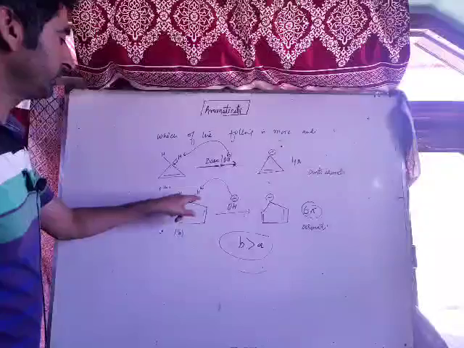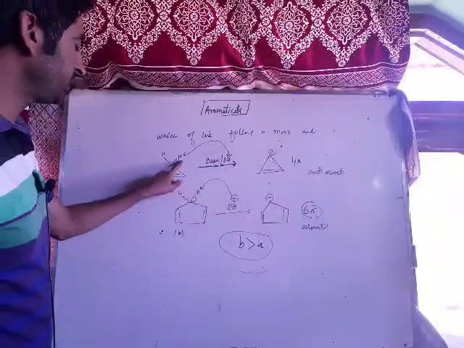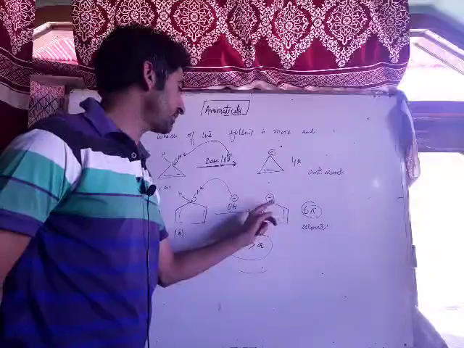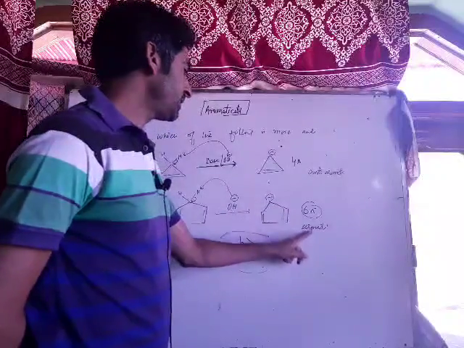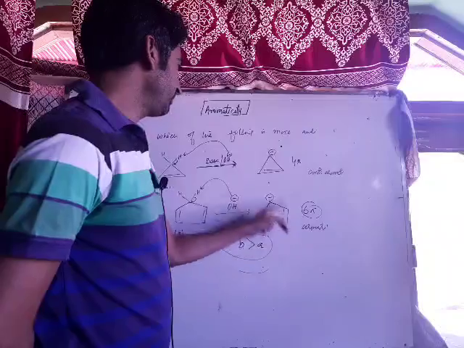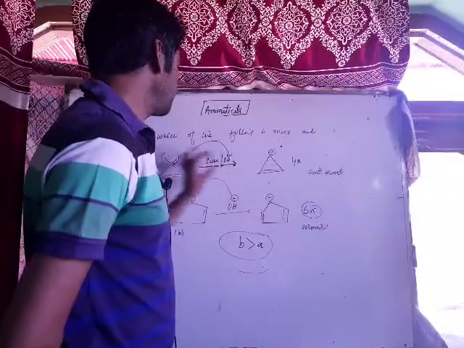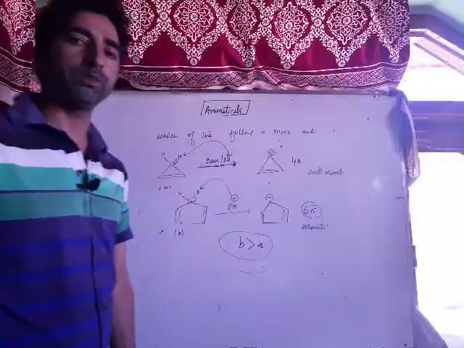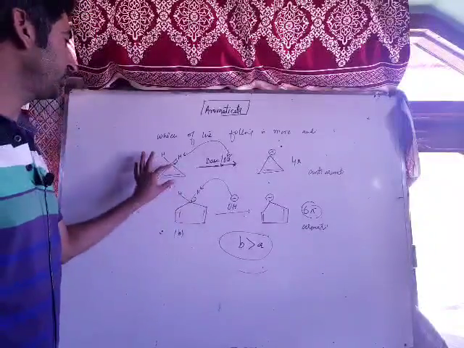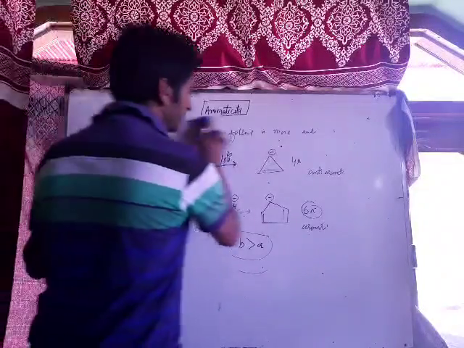ये वाला प्रोटॉन जो है, this will be more acidic compared to this type of proton. Why? After the loss of this proton, जो हमारे पास कंजुगेट बेस बनती है, anion बनता है, that's aromatic, that's more stable. More stable means it will be formed, but this is less stable. From more stable, a less stable compound cannot be formed. This is how we have to use the concept of aromaticity to check acid-base nature of compounds.